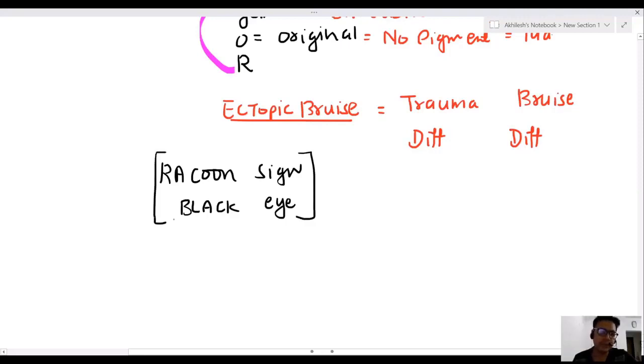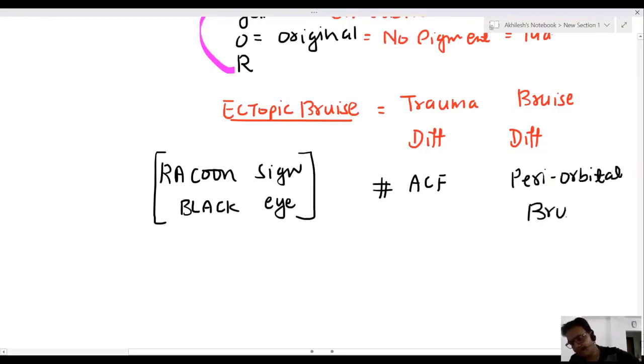Here we have a fracture of the anterior cranial fossa, and the bruise is present as a periocular or periorbital bruise.